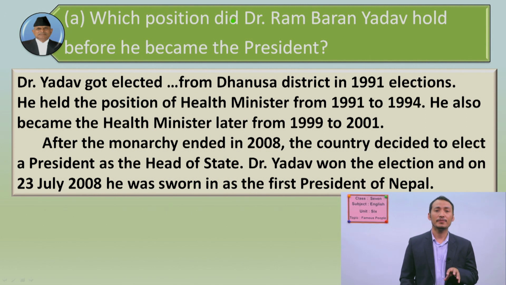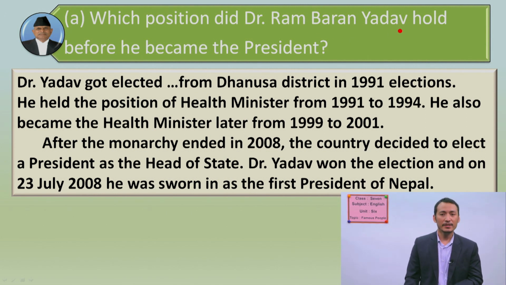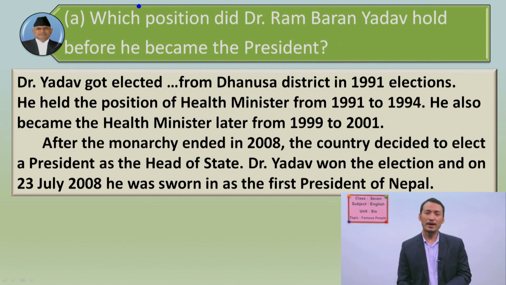Here is the answer along with the question. Which position did Rambaran Yadav hold before he became the president? This is the question you have to find out here. Now what you have to find out is the position. The question asks you to find out the position before he became the president. So Dhanusa is not a position, and here is another position.